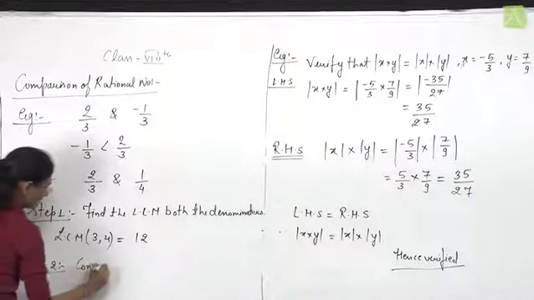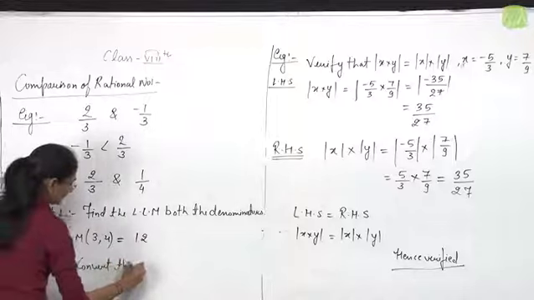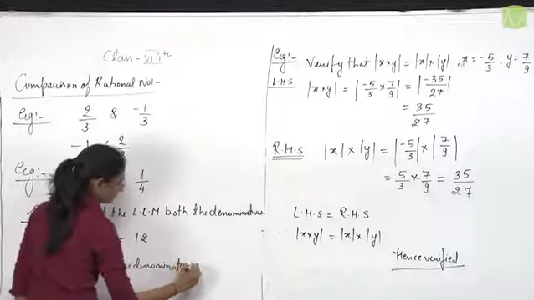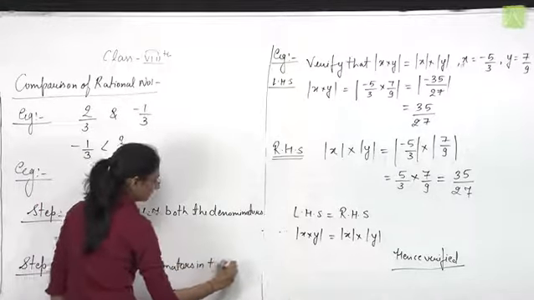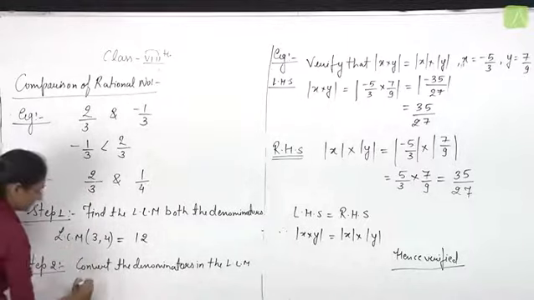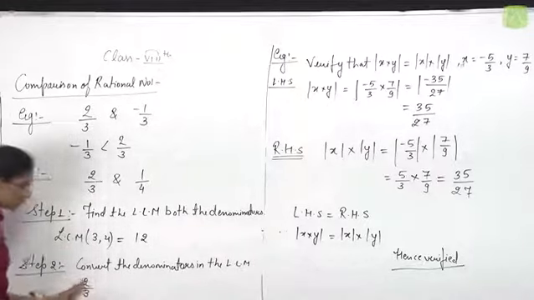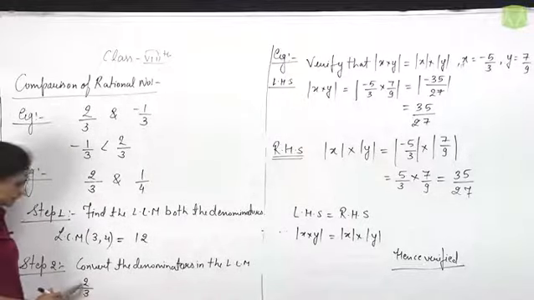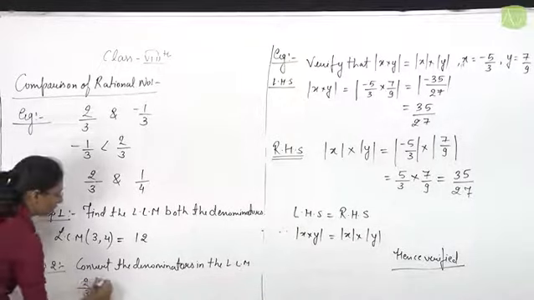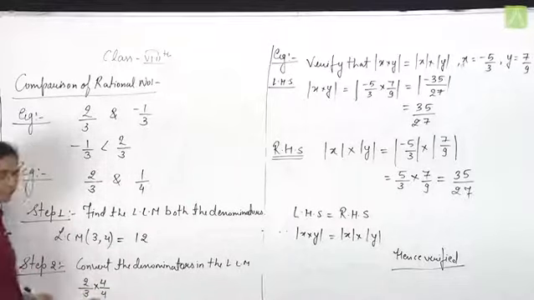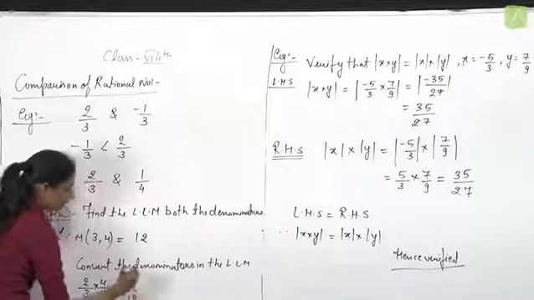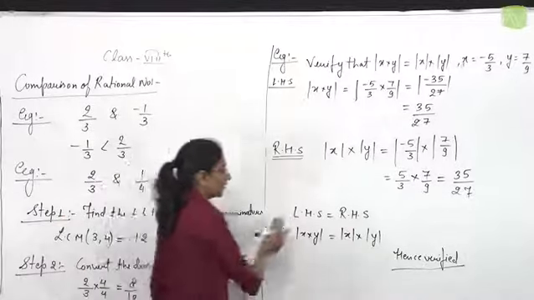Now, step number 2: convert the denominators into the LCM. 2 by 3. We need to convert 2 by 3 as a rational number with denominator 12. So we need to multiply the numerator and denominator by 4. 4 2s are 8 and 4 3s are 12. Final result is 8 by 12.